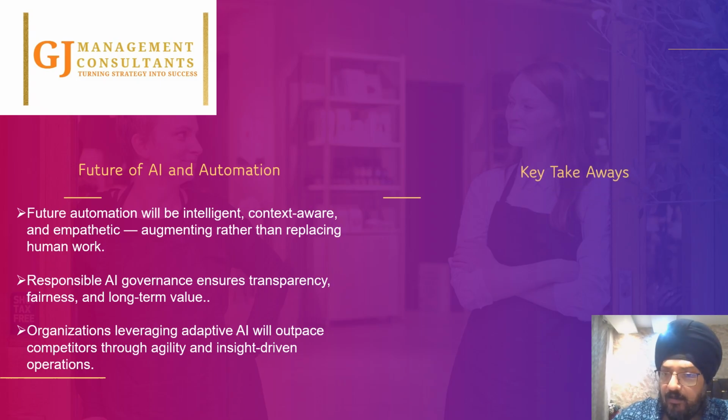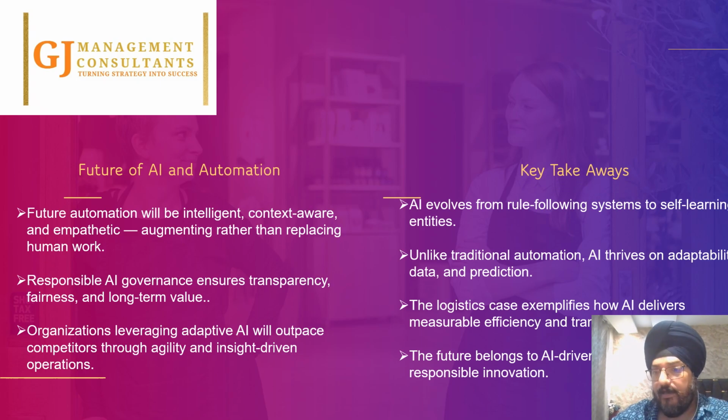Some of the key takeaways which we would want to highlight in this presentation are that AI evolves from rule-following systems to self-learning entities. Unlike traditional automation, AI thrives on adaptability, data, and prediction. The logistics case example simply shows us how we can amplify the AI solution to bring efficiencies to the entire ecosystem. And the future of AI belongs to AI-driven information, which means that there is a responsibility on the AI as well to make sure that data security is in place, and that we have a proper governance mechanism to ensure that our data is secured and there is no leakage of information. Thank you.